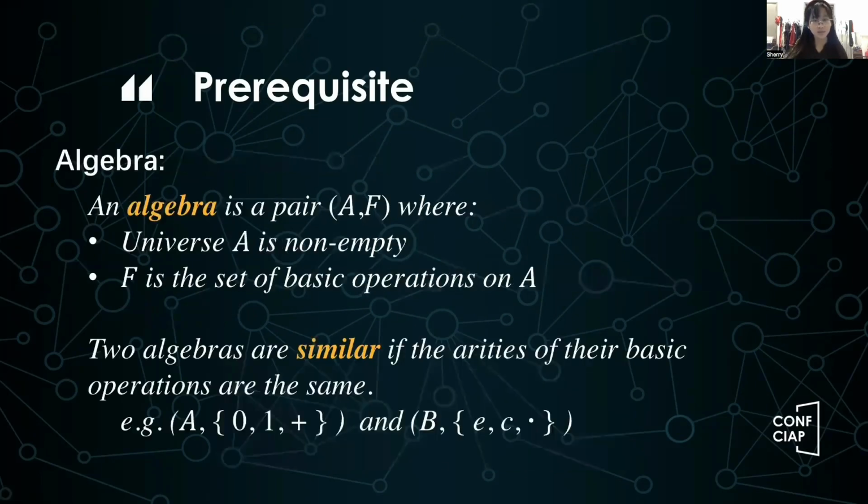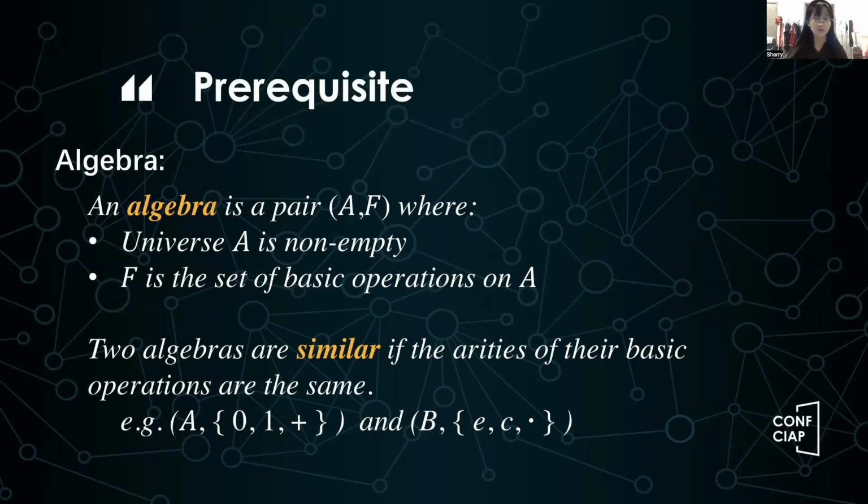We just talked about the lattice. In fact, a lattice is an example of an algebra. Now, let's see what an algebra is. Basically, an algebra is a pair (A, F), where A should be a non-empty set, called the universe, and F is a set of operation symbols. But here, I want to skip the technical definition of F, and it will not affect your understanding. You can just regard F as a set of basic operations defined on the universe.